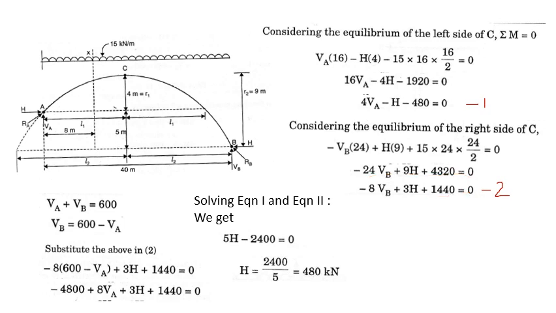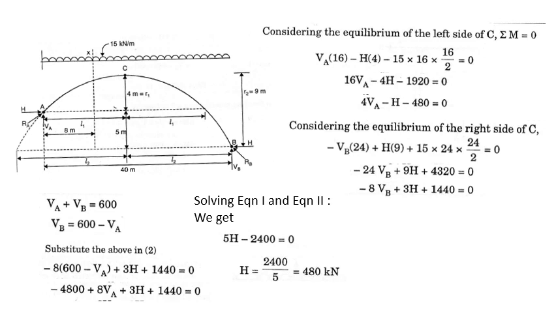In case when the springings are at different levels, don't take the moment about any of the supports at the springing level. Directly take the moment about the crown. First consider the left half portion and next consider the right portion. So by taking the moments we can find out H. So substitute that in the equation.